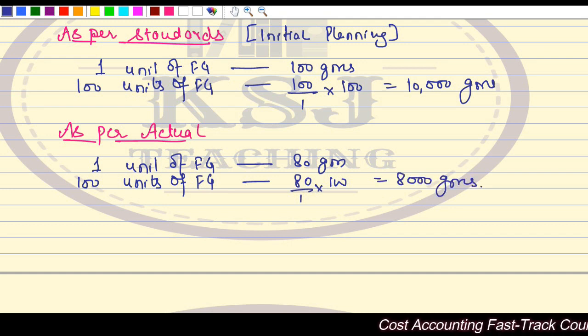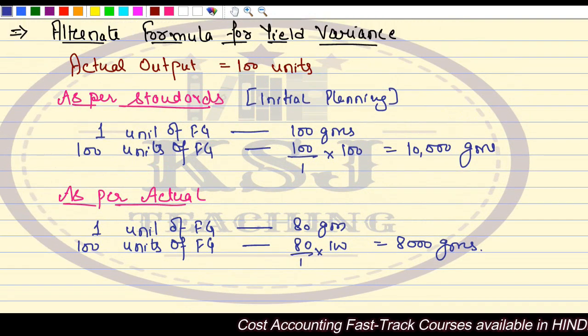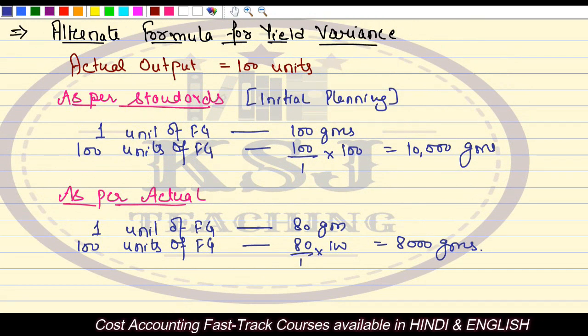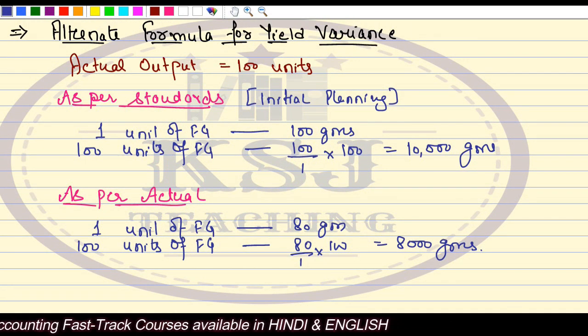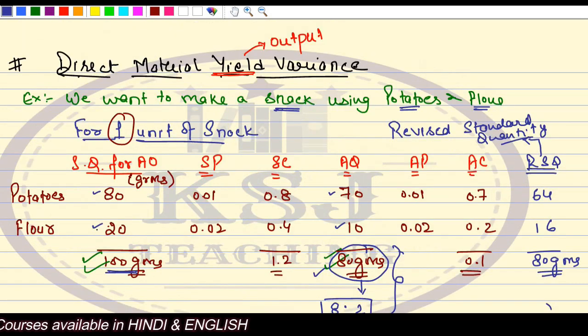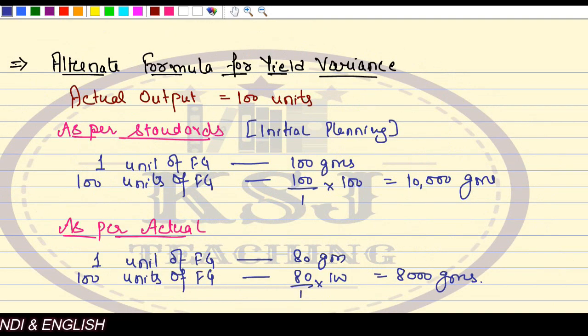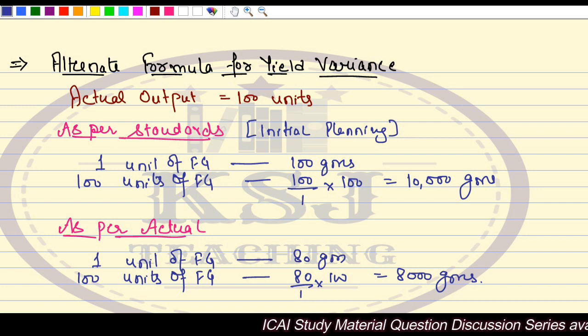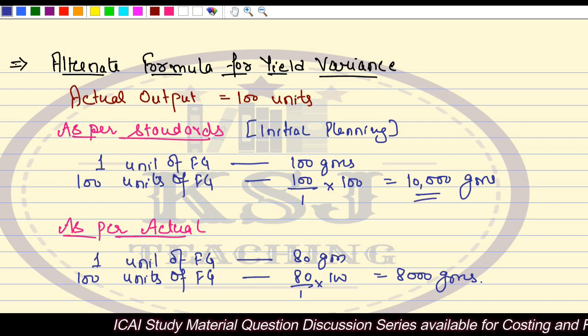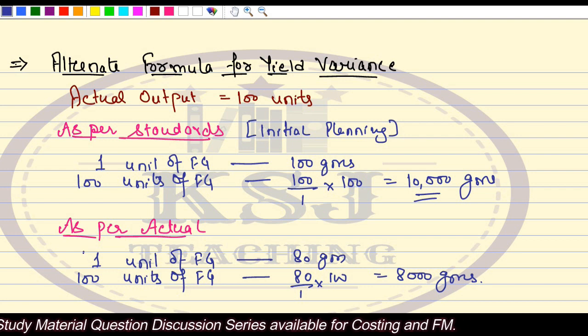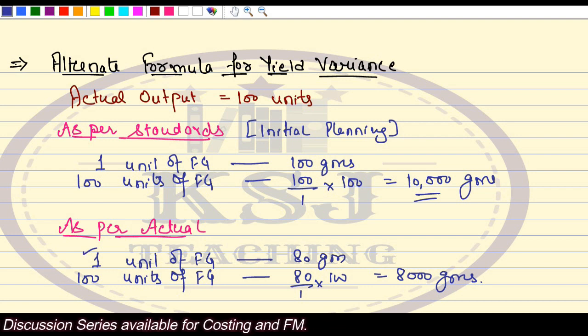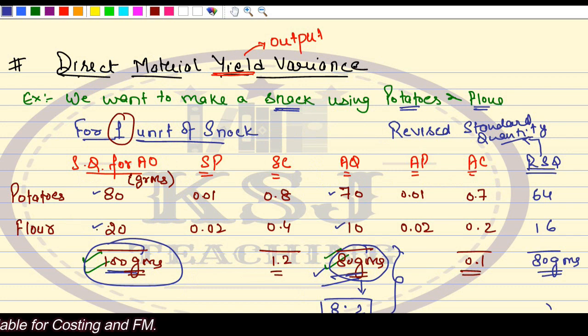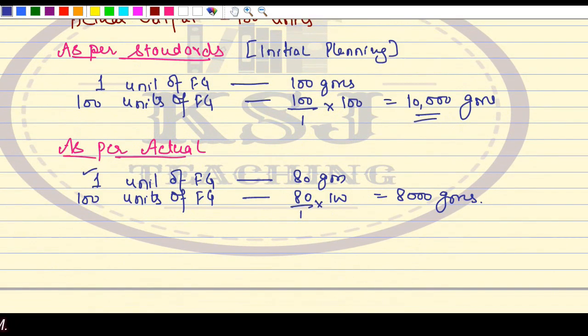Any doubts in this thing? Simply, whatever the data is there, I am just using that only. I say as per the standards, that is the initial planning, in making 1 unit of the finished product, this 100 grams of raw material is required. So if I want to make 100 units of the finished product, how many grams of the raw material will be required? That is 10,000 grams. But what actually happened? As per the actuals, for making 1 unit, how many grams were used? 80 grams were used, right? So if I want to make 100 units, how many grams have been consumed? 8,000 grams have been consumed.